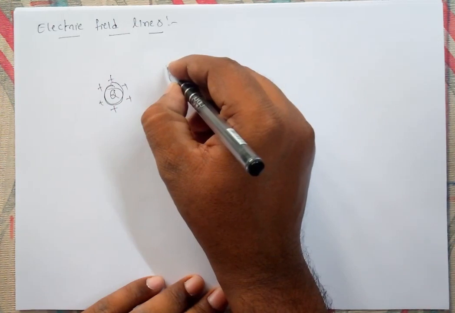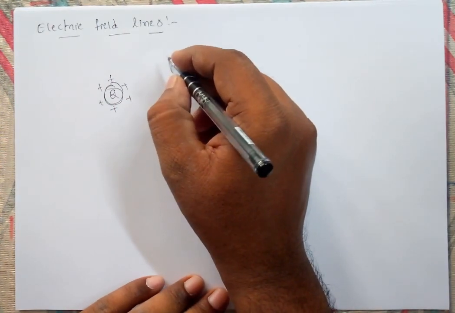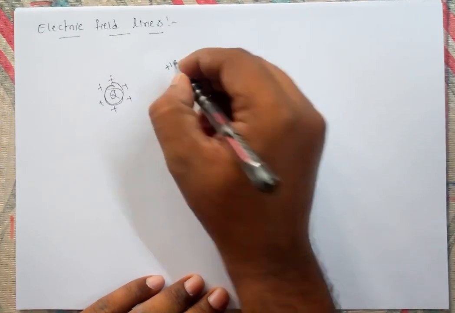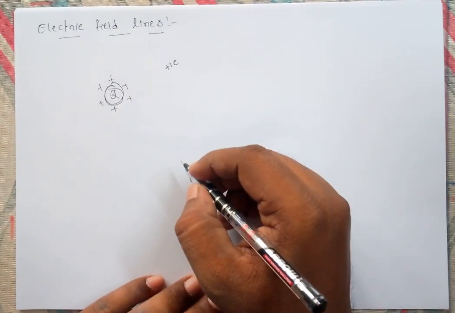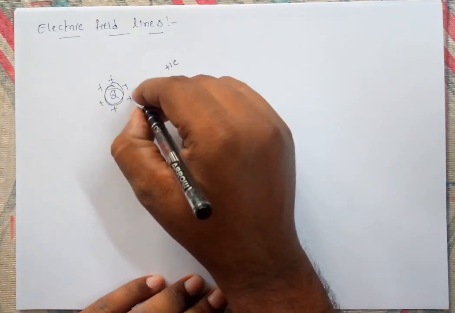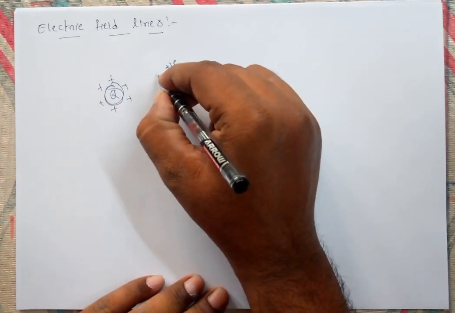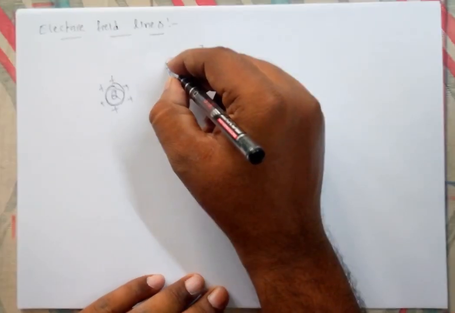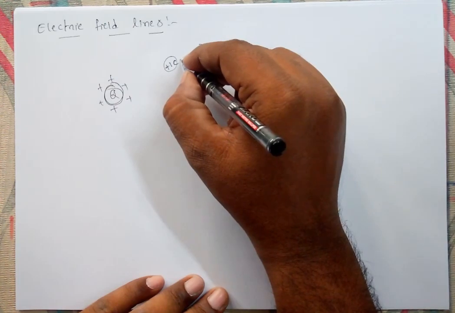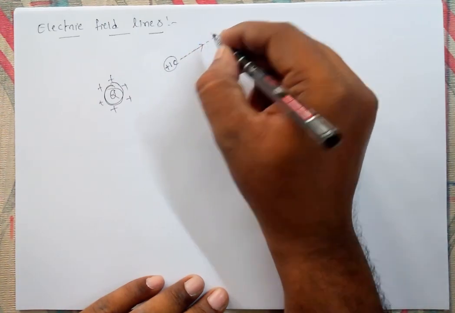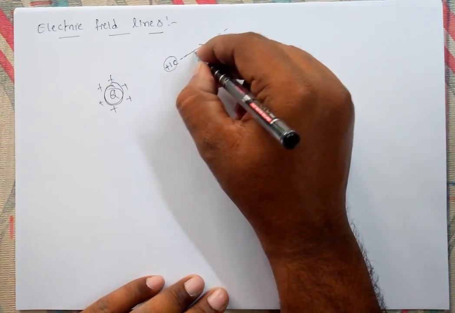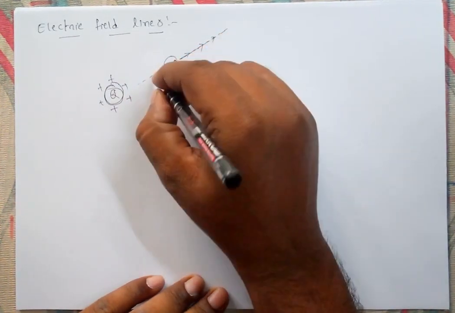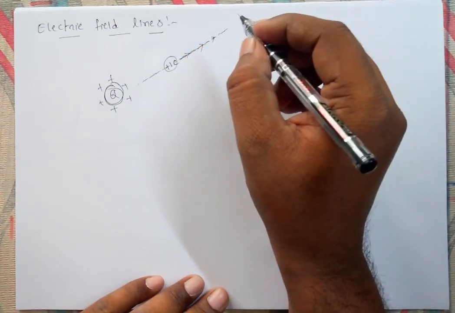If you take an isolated positive charge, so isolated positive charge means a unit charge, in the sense plus 1 coulomb charge, what will happen is it will freely move in this direction. The line joining this path, we can call it as what?